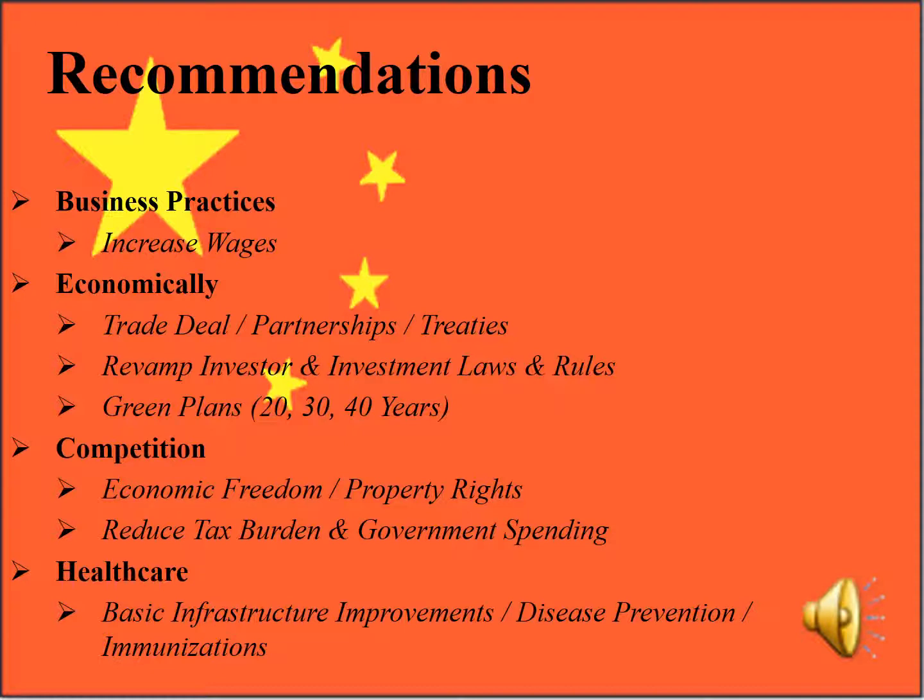Alright, some recommendations. A few recommendations we considered involve improving business practices, the economy, infrastructure, and healthcare. As for business practices and the economy, they are often woven together or directly affect one another. China should figure out how to increase the minimum wage for the country's employees across all regions. They should also work to not only build or boost the economy, but to increase the power behind the Chinese renminbi, so that it will increase the purchasing power.